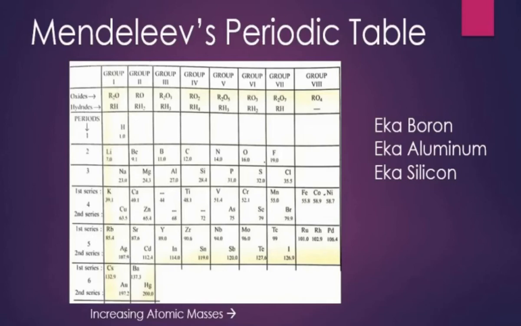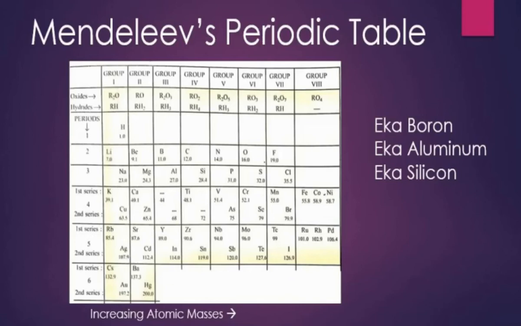So he observed that after the 7th element, the 8th element's properties are repeating, so he kept that element in the same group. So it was a good table which led to the modern discoveries of the periodic arrangement of elements. Mendeleev positioned 63 elements that were known at that time.